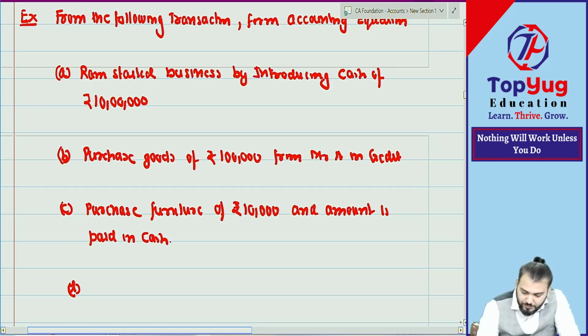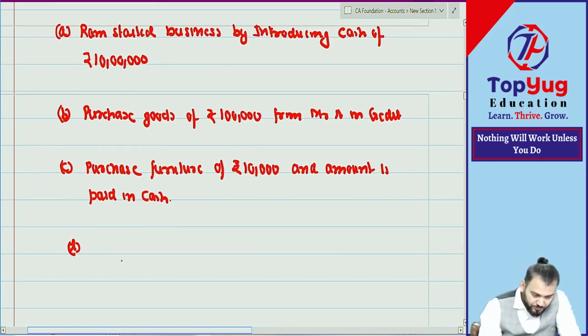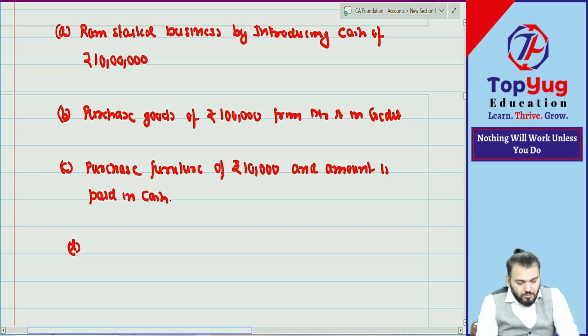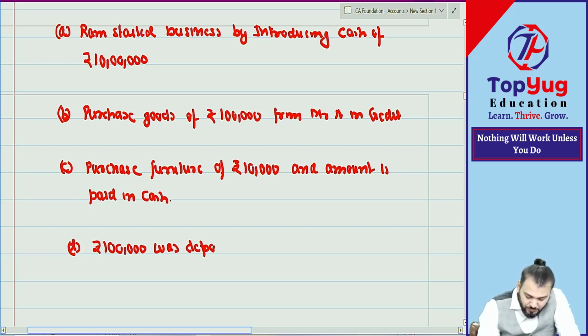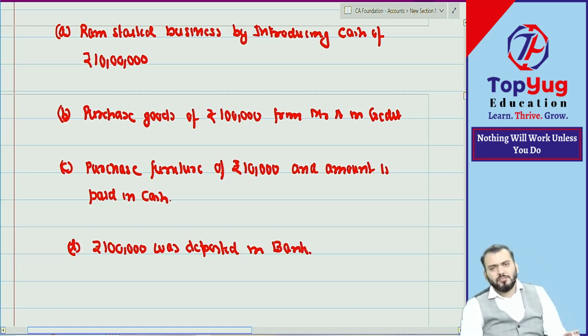Point D: Rupees 1 lakh was deposited in bank.